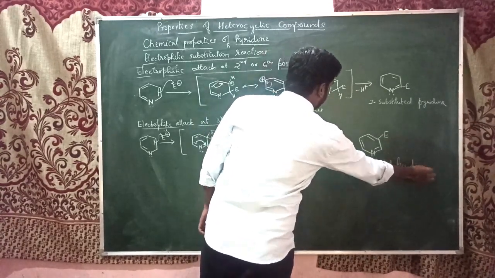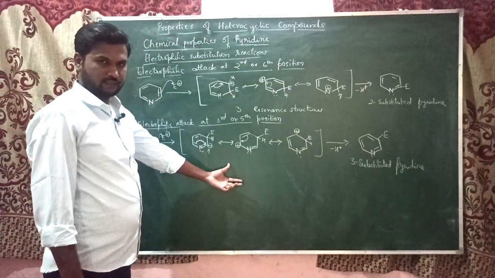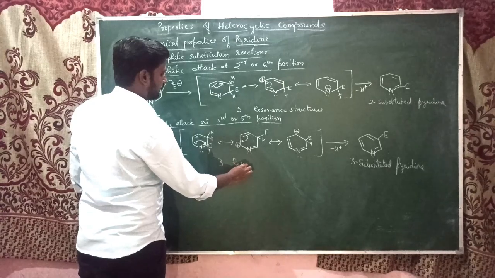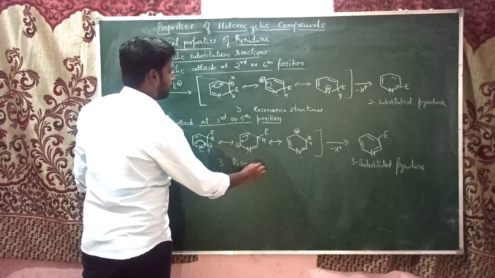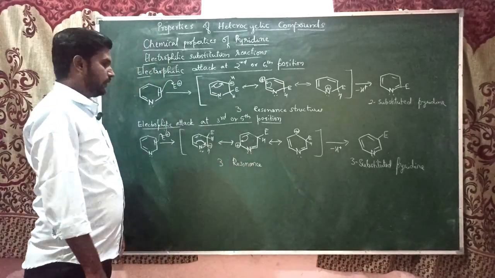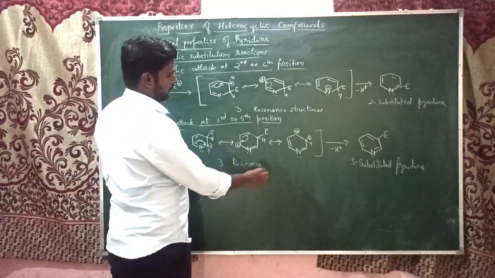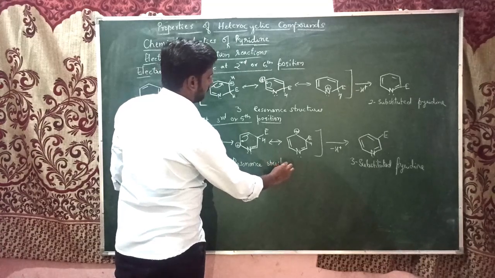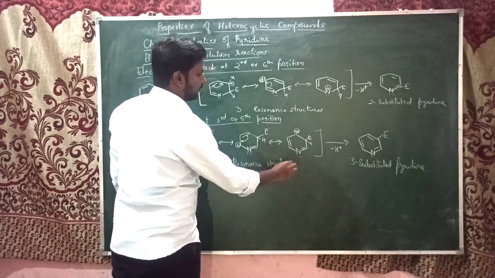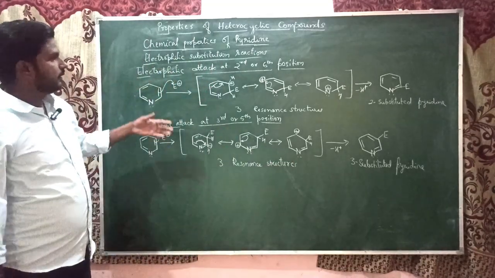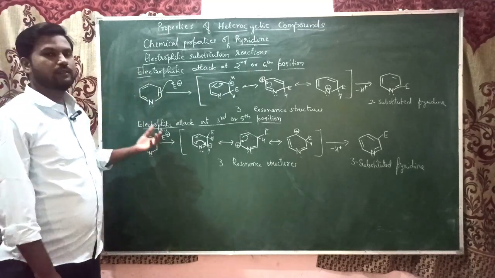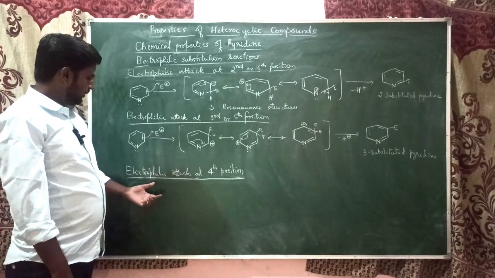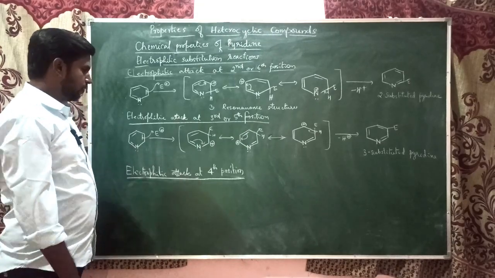Here also we found 3 resonance structures. As you already know, when a carbocation gives more number of resonance structures, that will be a stable one, and that will be the preferred one for the electrophilic attack. In the second position and the third position, we get the same number of resonance structures. Now we'll see the electrophilic attack at fourth position.